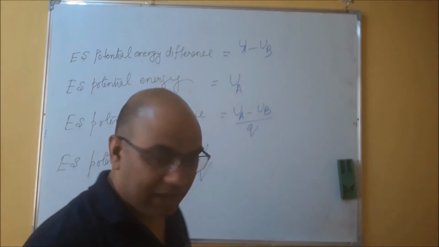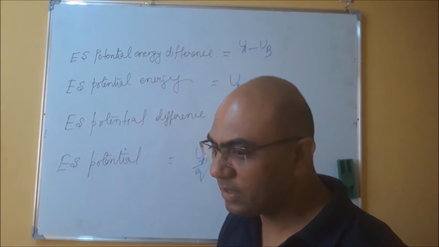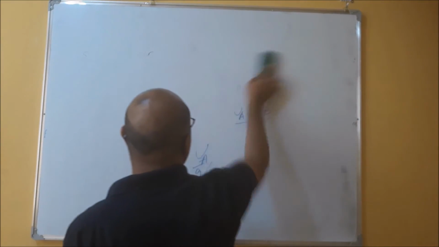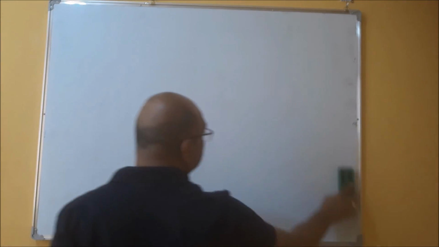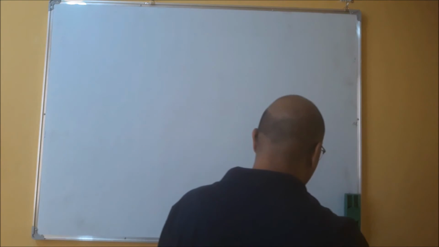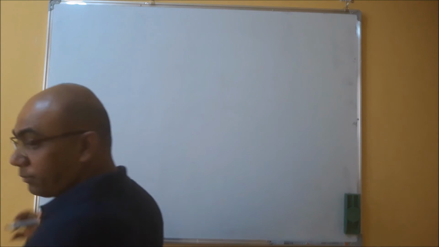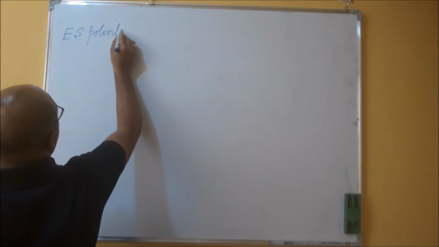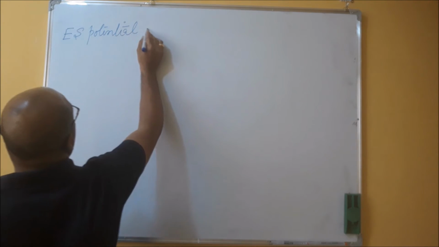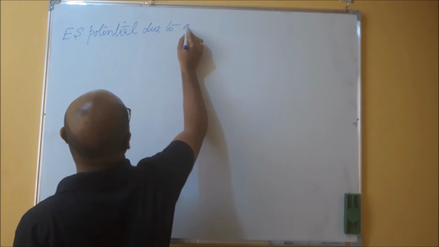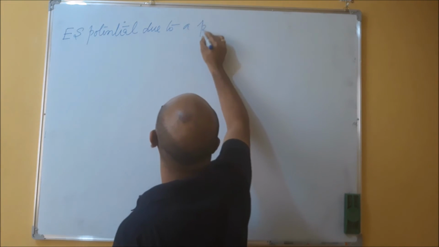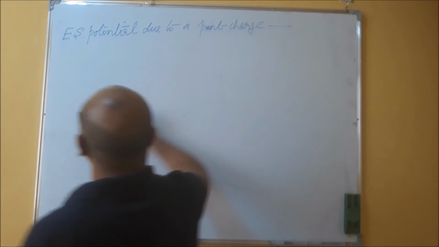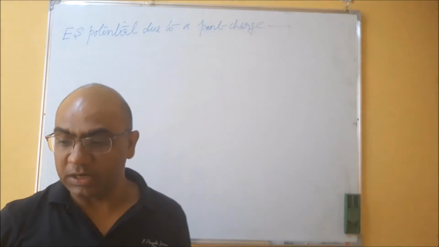To understand this, suppose the topic is electrostatic potential due to a point charge.